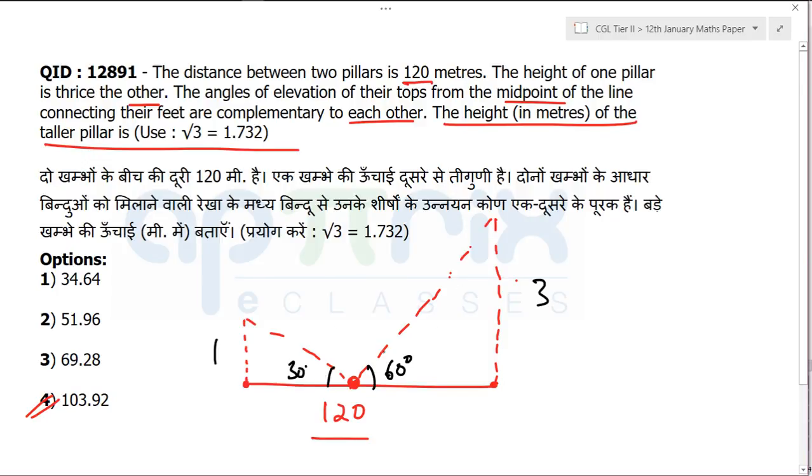You can clearly see what I already know, that usually I assume opposite to 30 the value to be 1, and if opposite to 30 the value is 1, then similarly this is going to be √3. And opposite to 60 degrees, that I need to prove if it is going to be that or not. Now you also know that this distance is provided, and they are talking about the midpoint. When they are talking about the midpoint, tell me please, these are equal or not? This and this will be equal. This and this is going to be equal. So there is no difference going to be there.